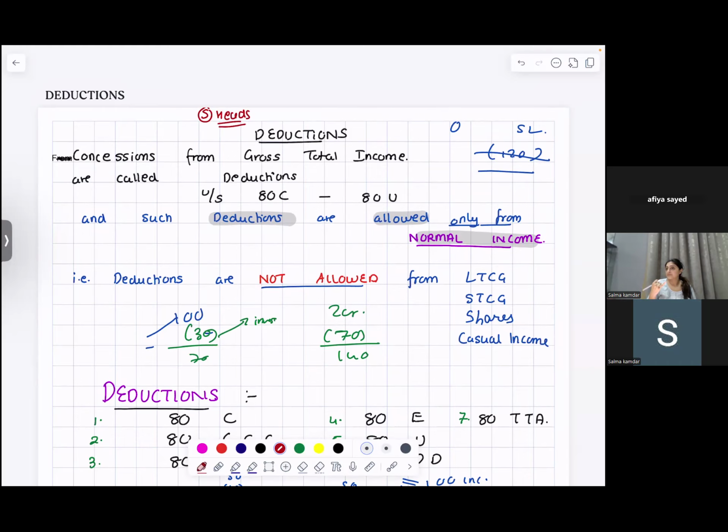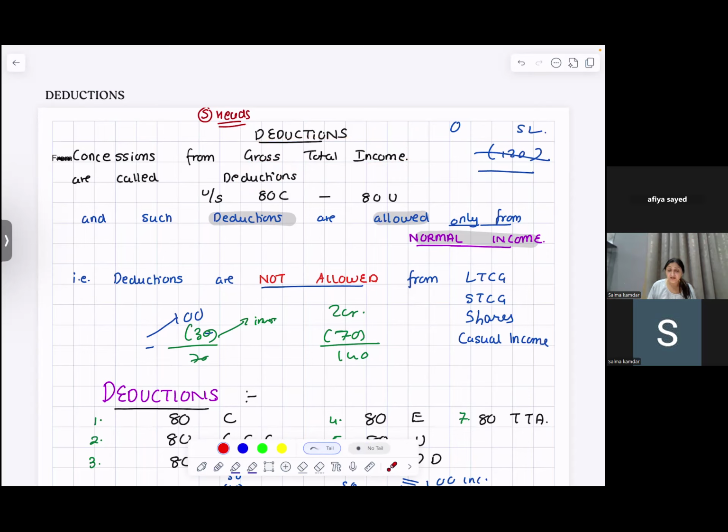Income from salaries, house properties, business profession, capital gain, other sources. When you add all of them, you have total income, and every head of income has some exemptions and deductions. After that, you arrive at something which is called the gross total income. From the gross total income, if you deduct some other deductions, these are the deductions that are allowed only for normal income. The government allows you to reduce your gross total income over and above the deductions that are given above.